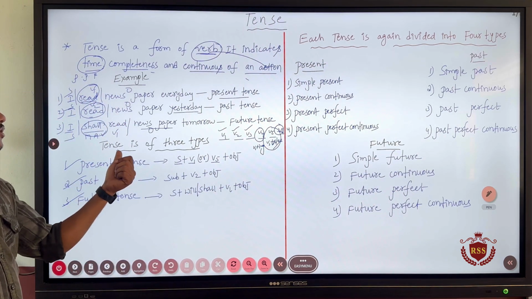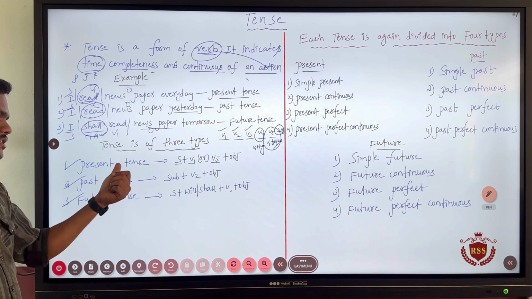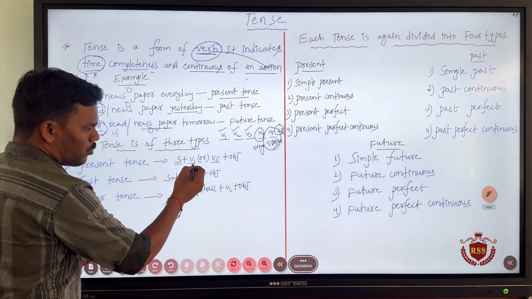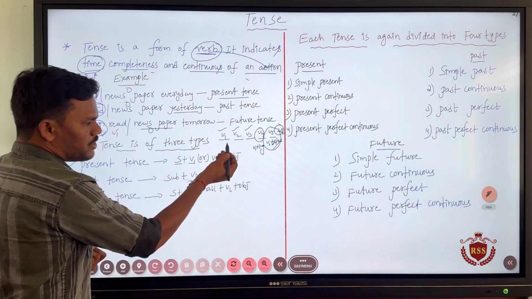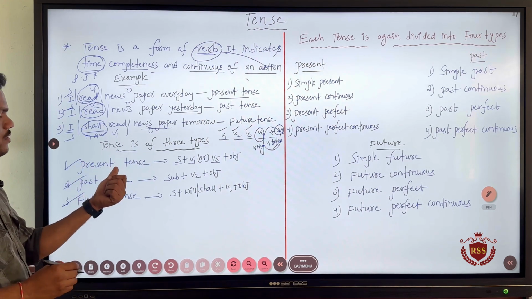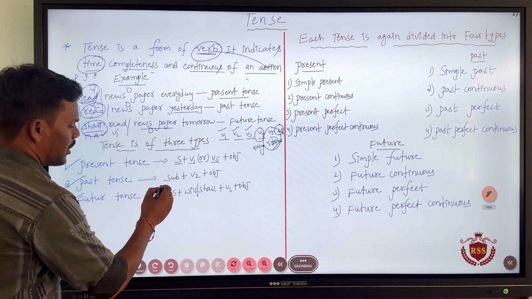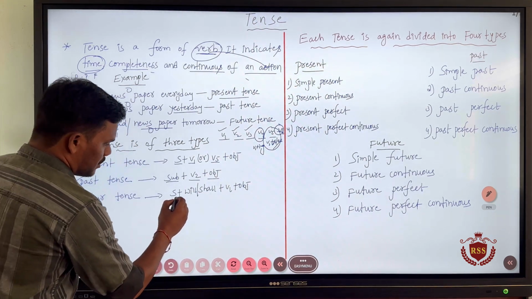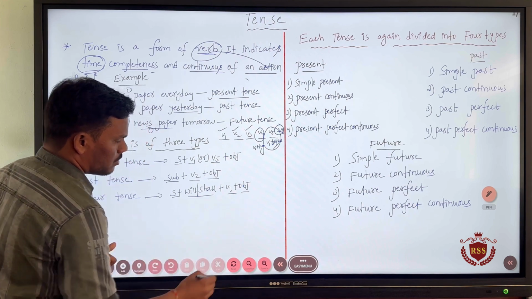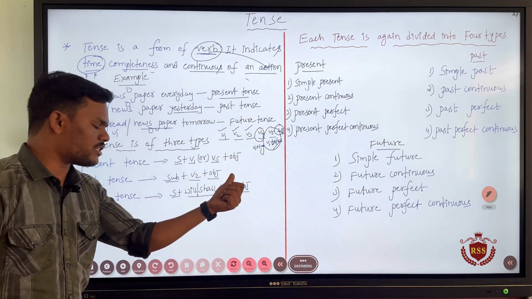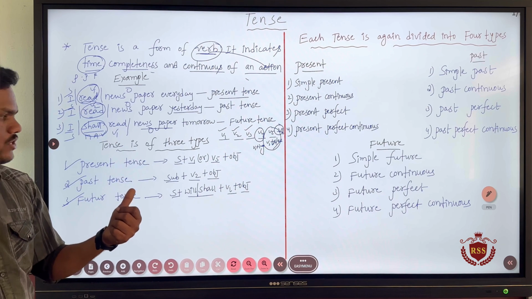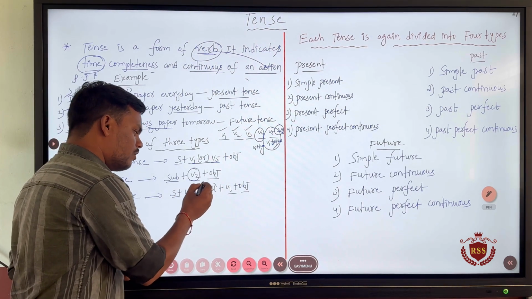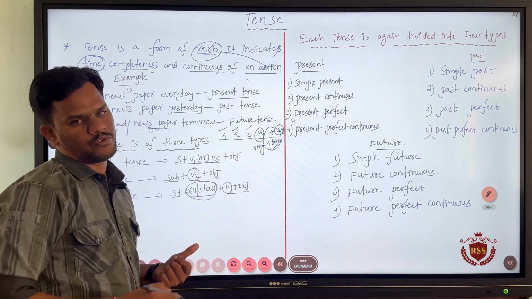Let us come to the formation of the three types of tenses. The sentence is formed by using subject, verb 1 or verb 5 and object in simple present tense, and the past tense is formed by using subject, verb 2 and object, and future tense is formed by subject plus will or shall plus V1 plus object. See, in three sentences subject and object are common, but the only differentiation we have is verb 1 or verb 5, verb 2, and will or shall plus V1, which is said to be future tense.